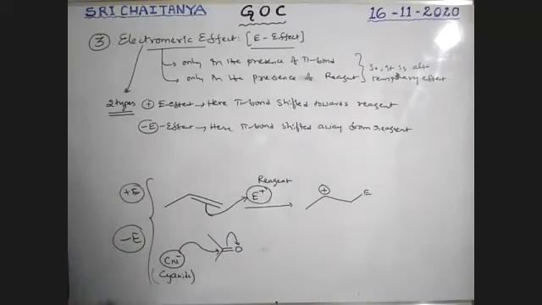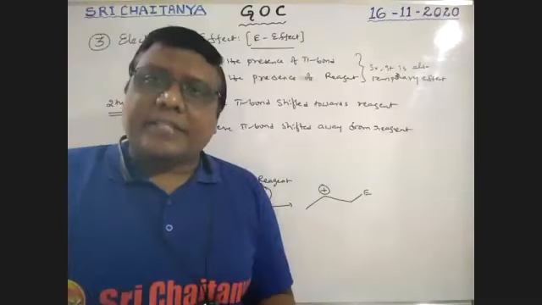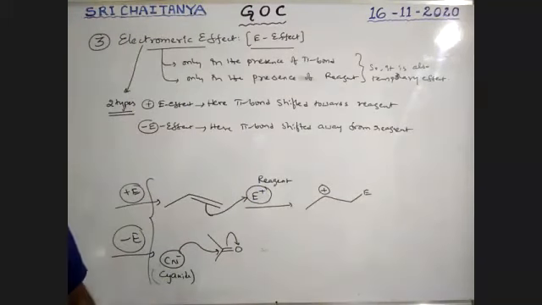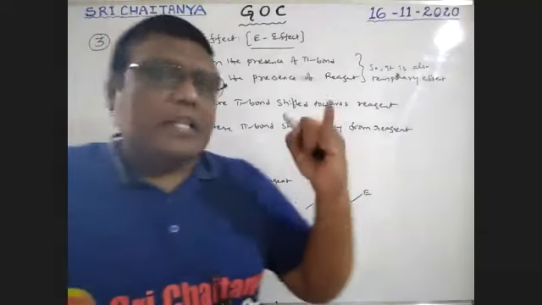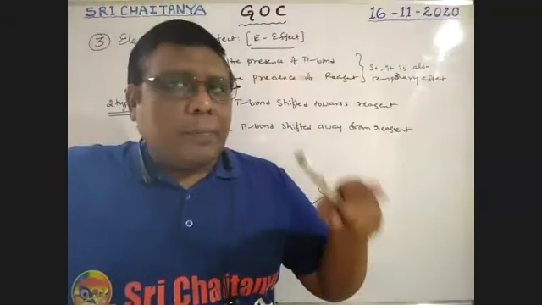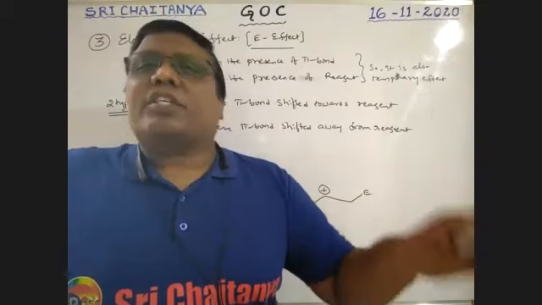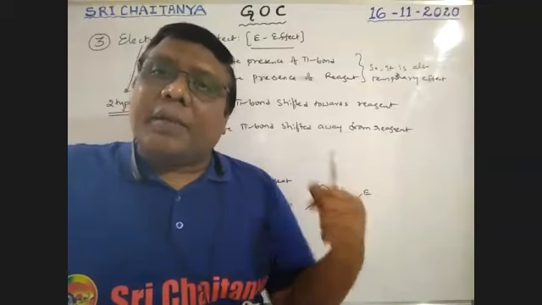It takes place only in the presence of a reagent. If no reagent is there, this effect is nullified. That is why it is a temporary concept. So this is the electromeric effect: only in the presence of a pi bond and a reagent. The inductomeric effect is along the sigma bond in the presence of a reagent. The electromeric effect is along the pi bond in the presence of a reagent.